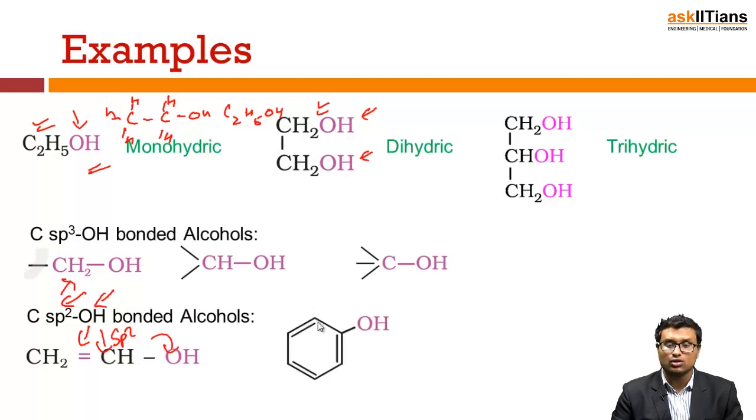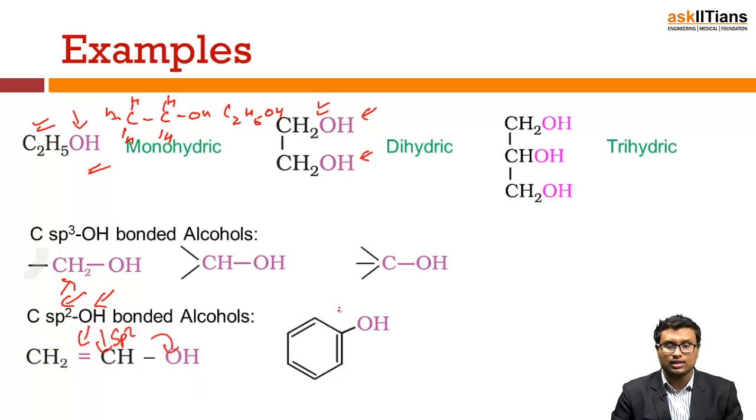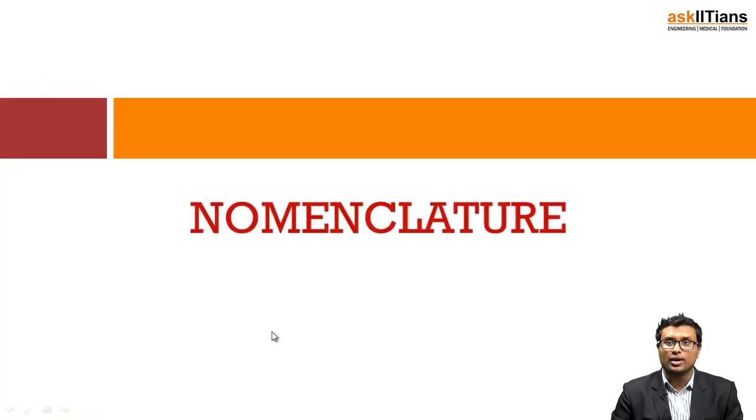Similarly, this is also an unsaturated carbon in benzene, so this alcohol is again a carbon sp2 OH bonded alcohol. So I can clearly say that based on hybridization, I can classify alcohols into sp3 OH bonded alcohols or sp2 OH bonded alcohols. And next, nomenclature.